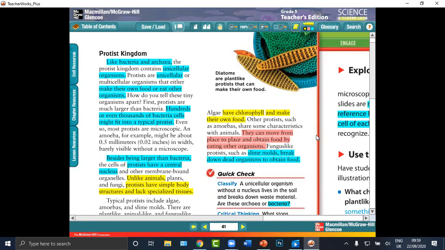Like bacteria and archaea, the Protist Kingdom contains unicellular organisms. Protists may be unicellular or multicellular.